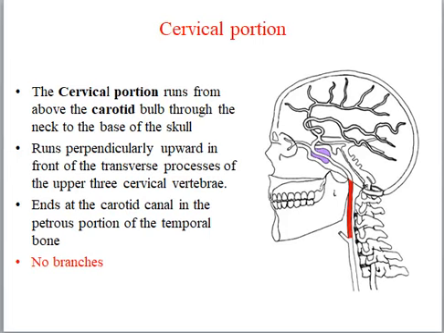This portion of the internal carotid artery begins at the bifurcation of the common carotid artery opposite the upper border of thyroid cartilage. Then it runs perpendicularly upward in front of the transverse process of the upper three cervical vertebrae to the carotid canal in the petrous portion of the temporal bone. In the carotid triangle, it lies behind and lateral to the external carotid artery. The cervical portion of the internal carotid artery gives off no branches in this part.